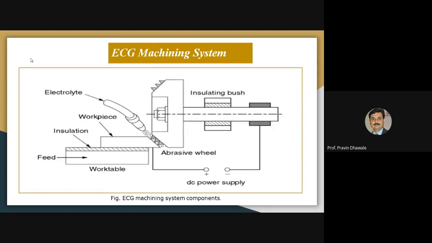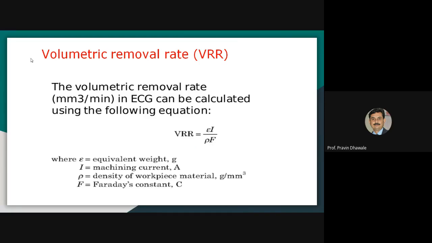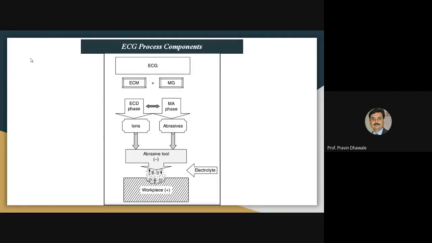This is the actual setup of the electrochemical grinding process. This is the formula by which we can calculate the volume flow rate or material removal rate. This will be the simple block diagram. It will clear your concept of what electrochemical grinding is.